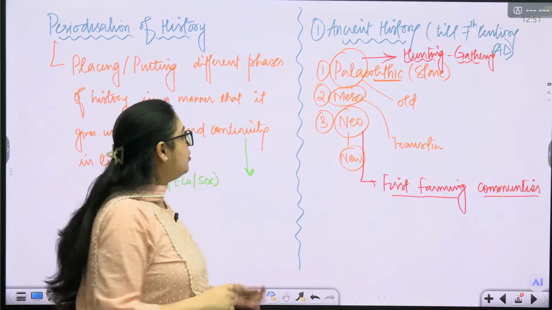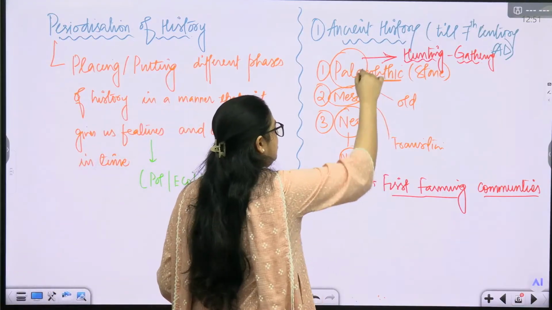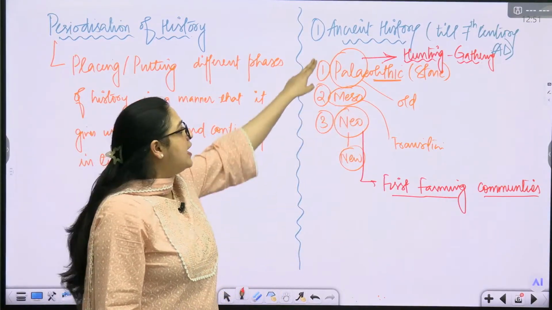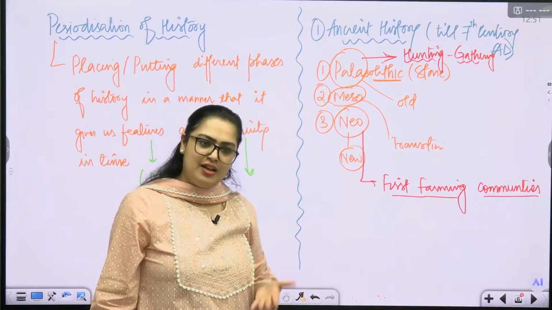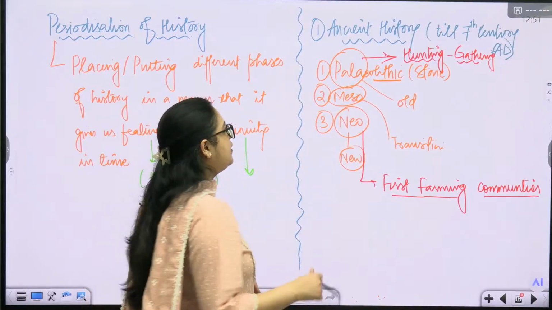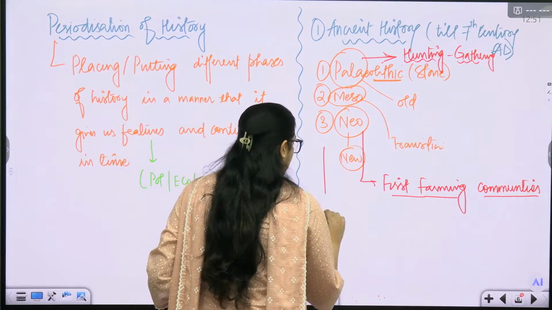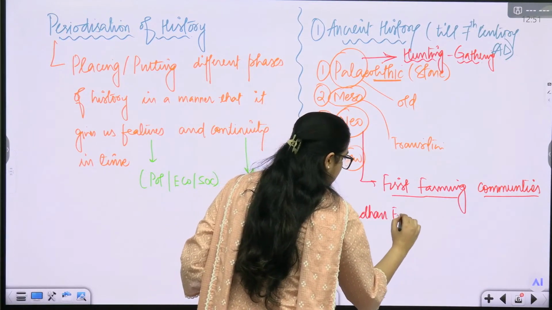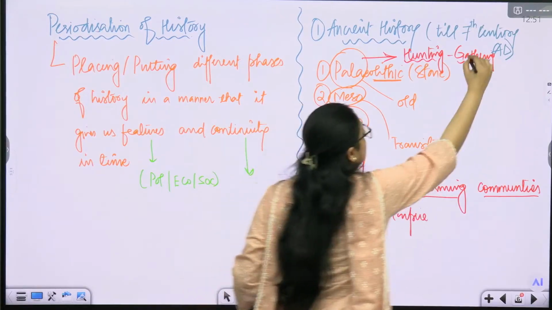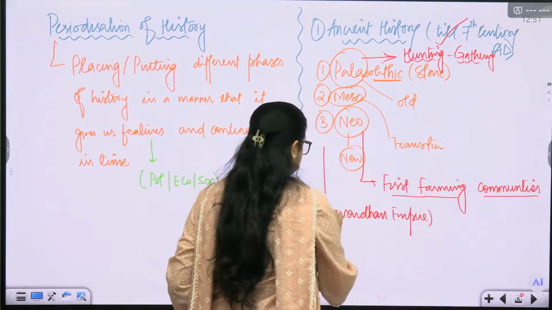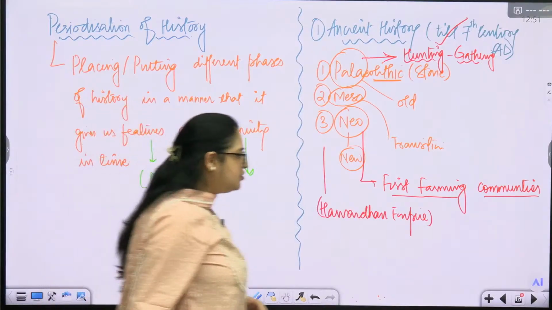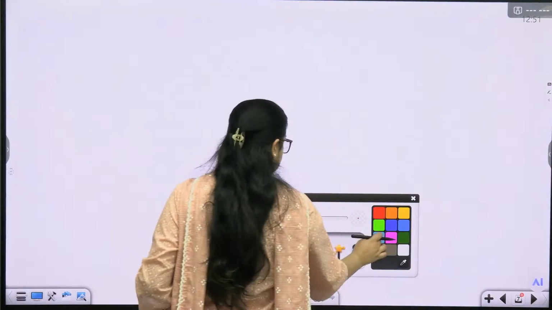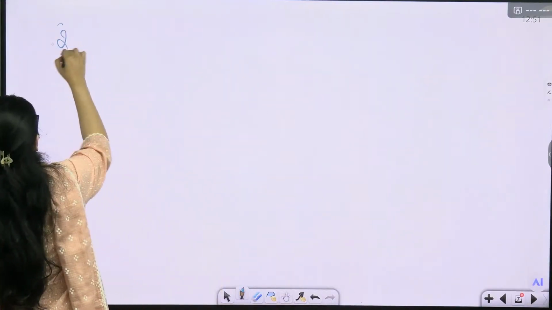Right? So, the first part you see here is Paleolithic, Mesolithic and Neolithic. From this time period, Paleolithic, the Stone Age basically, this entire ancient India, ancient history basically starts all the way to the Harshvardhan Empire. After ancient history, then we transition to medieval history, right? We transition to medieval history.